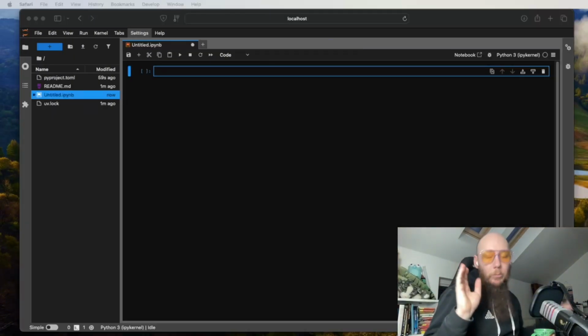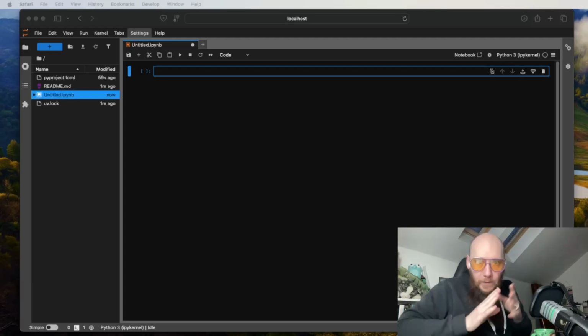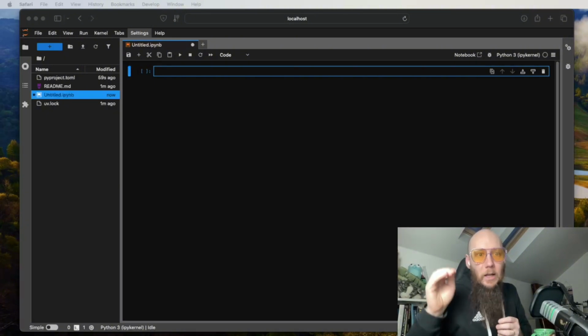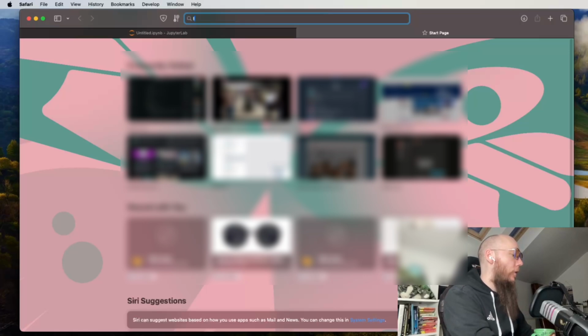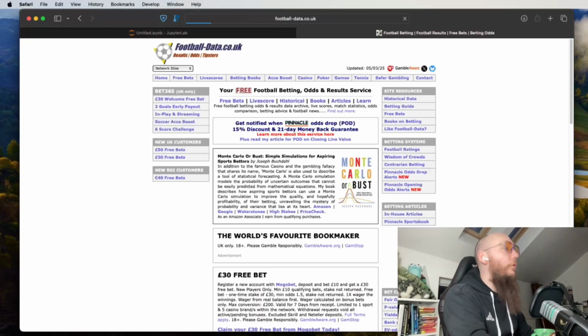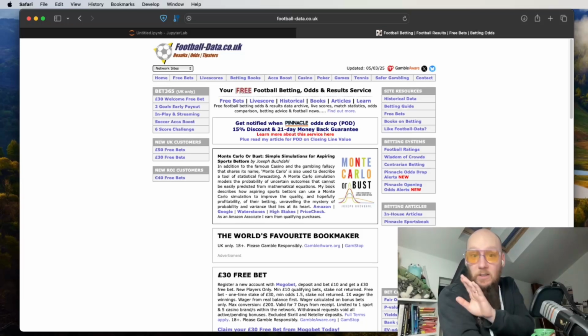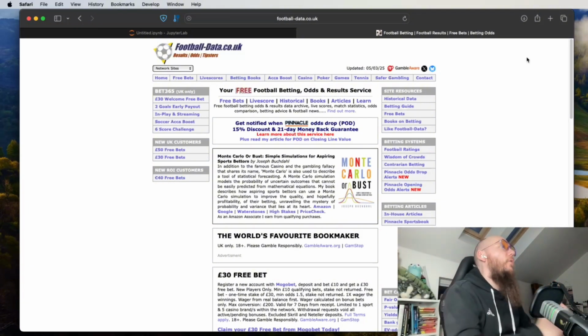So it's probably worth saying broadly what we're going to do today. We're going to get some data that is available to everybody, pull it in, have a little bit of an inspect of it, and build the beginnings of the tooling that we are going to need in order to be able to properly analyze this data. So where we are going to get our data from is a website called footballdata.co.uk. You can go there, you can get this data. This is all free. One of the fundamental groundings of this course that we're building out is that you can do these things as well.